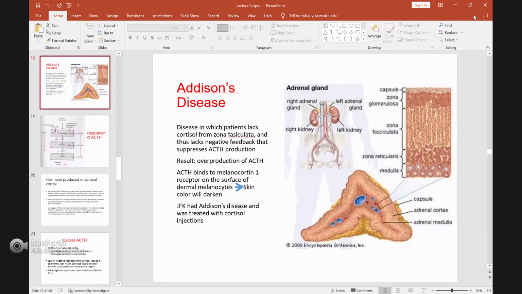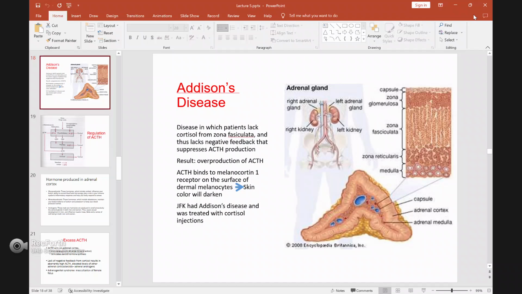Once you inject cortisol into your body, because your adrenal cannot produce cortisol, the injected cortisol gives negative feedback to the pituitary to stop the production of ACTH. The level of cortisol in the blood is now in the normal range, so you don't have to stimulate the adrenal by releasing ACTH.